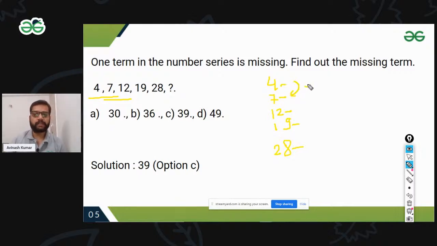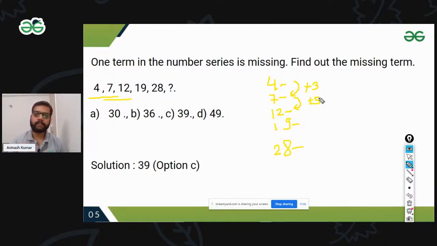Okay, so 4 plus 3, I'm just adding plus 3, it's 7. 7 plus 5, if I'm going to do 5. See, you only understand why I can do this very easily because I understand how the series is moving. The very first thing is you have to see